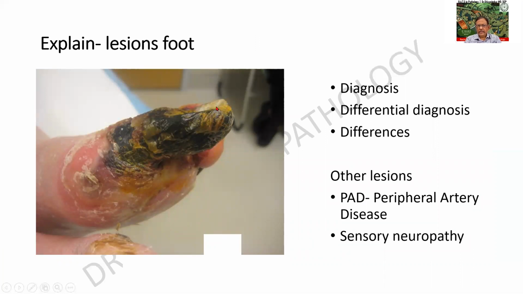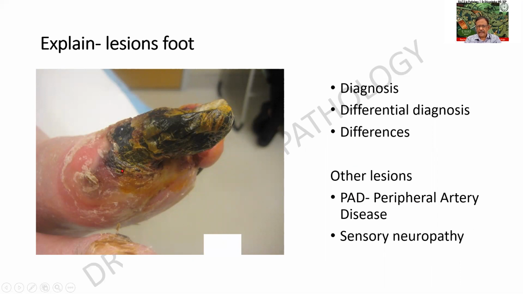Extremities. So this is an extremity. I find that there is a blackish discoloration. Apart from that, the entire region appears swollen and there is no clear-cut area. Even this area, I won't say it is healthy. So there is no clear demarcation between the healthy and the viable area. It is an example of wet gangrene. So you should know the differential diagnoses, the difference between a dry gangrene and a wet gangrene, etc.